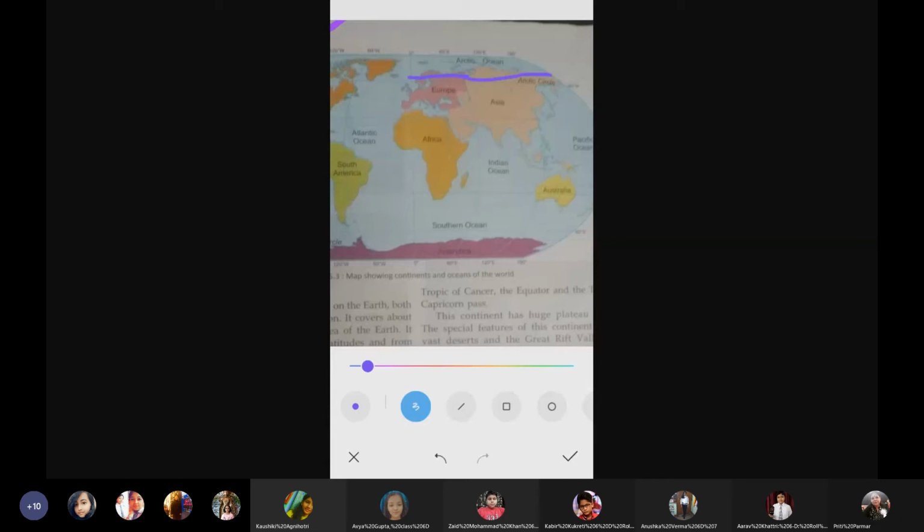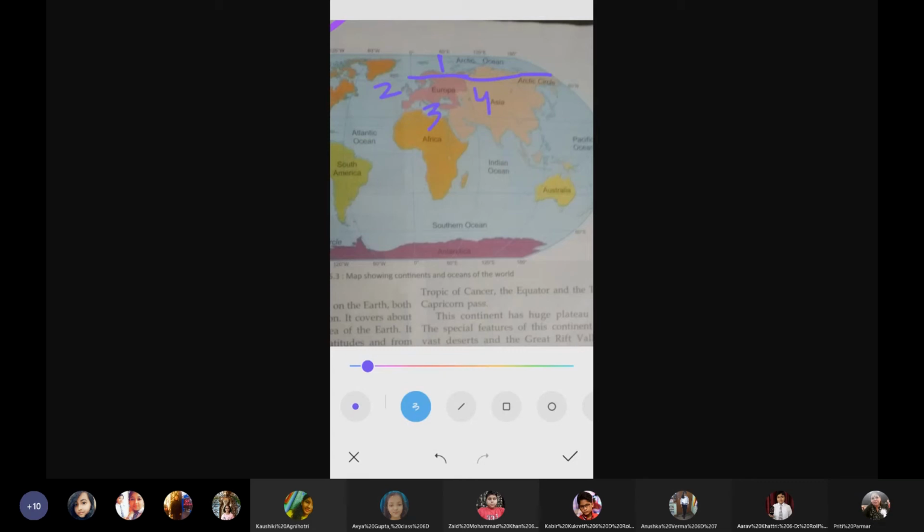It is bound by the water bodies on three sides. Now you can see one side, second side, and third side. From all three sides, it is surrounded by the water bodies. And on the fourth side, we have the Asia continent. Okay. So Europe is a continent of high mountains and vast plains. There are many active volcanoes in this continent. Mount Blanc is the highest peak in the Alps.